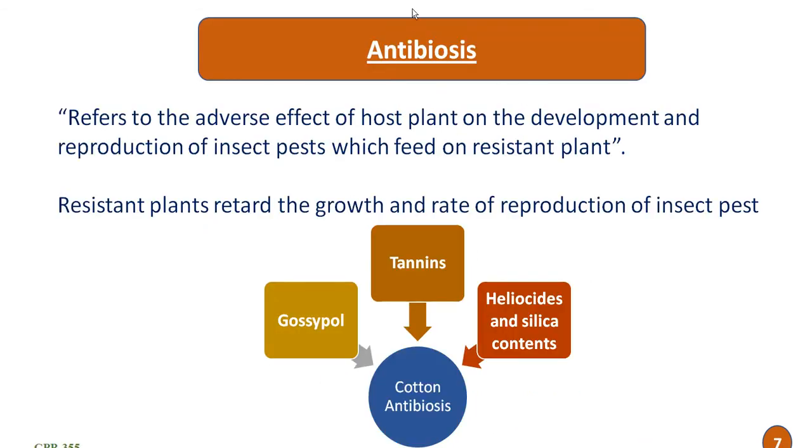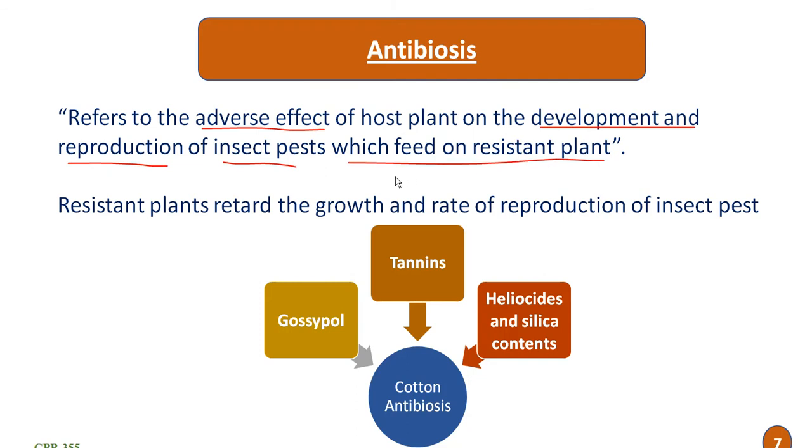Then the second mechanism is antibiosis. Antibiosis refers to the adverse effect of the host plant on the development and reproduction of the insect pest which feeds on the resistant plant.